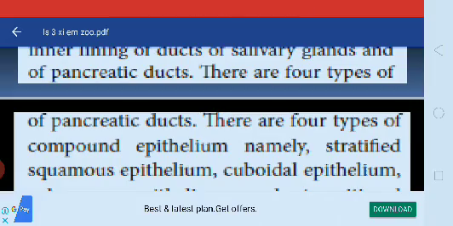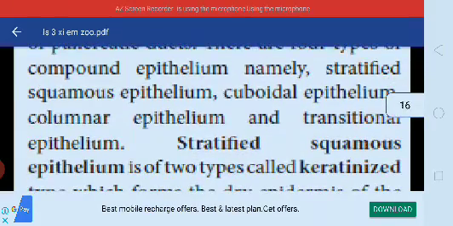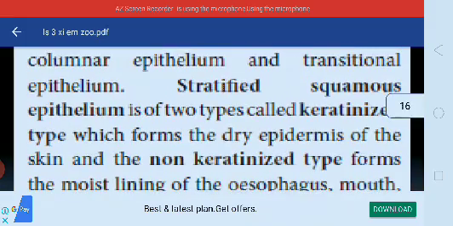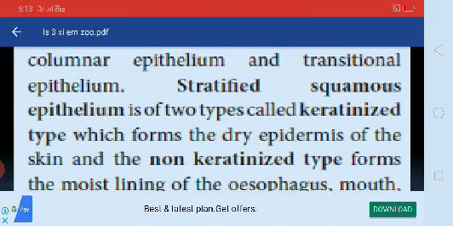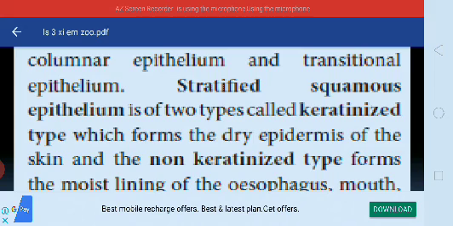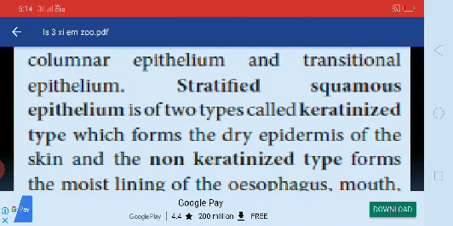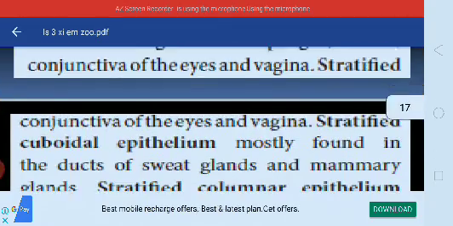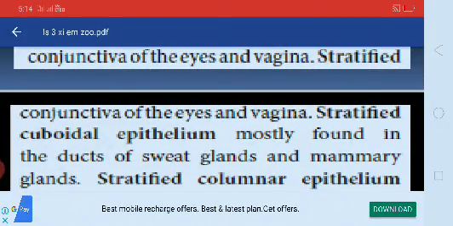There are four types of compound epithelium, namely stratified squamous epithelium, cuboidal epithelium, columnar epithelium, and transitional epithelium. Stratified squamous epithelium is of two types: the keratinized type, which forms the dry epidermis of the skin, and the non-keratinized type, which forms the moist lining of the esophagus, mouth, conjunctiva of eyes and vagina.